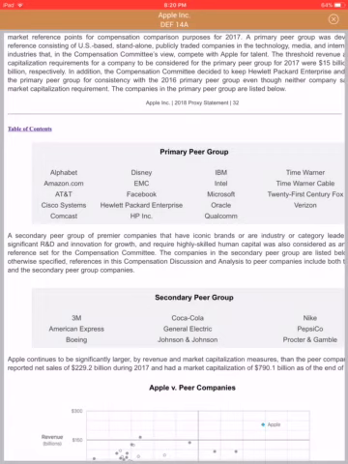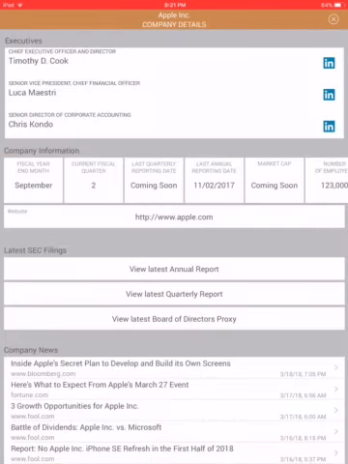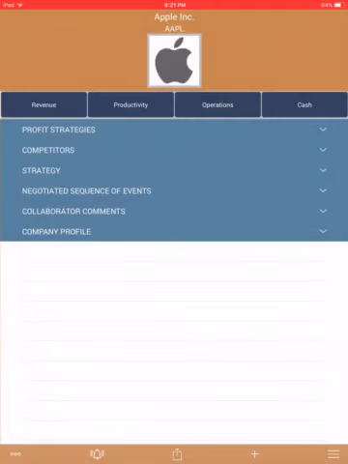And finally, we have a secondary peer group of what you might term are blue chips, the Nikes, the Coca-Colas, General Electrics, and Johnson & Johnsons of the world. So this is just some of the information that you can get from the proxy statement that you can find right here on Think Like a CEO app, and in just seconds be able to pull down some information and learn even more about your company.